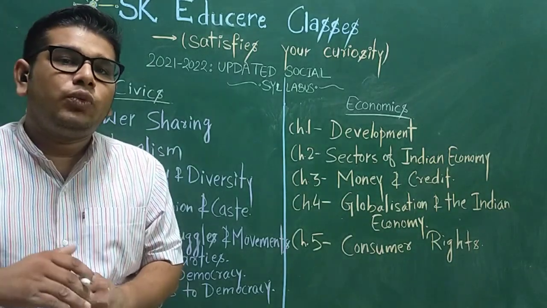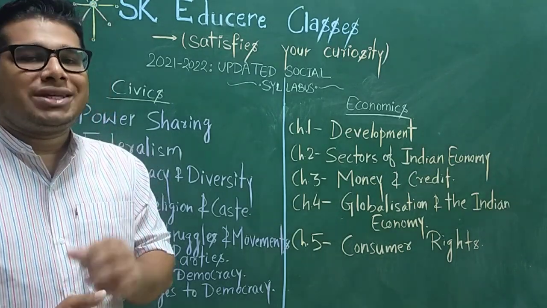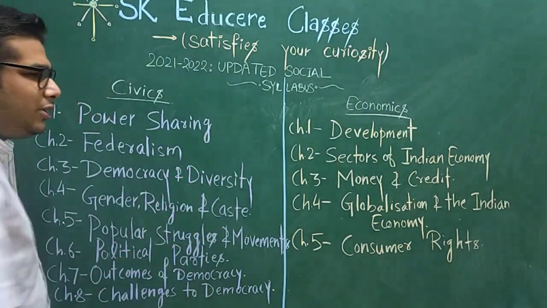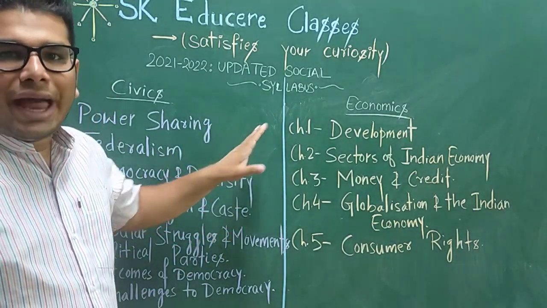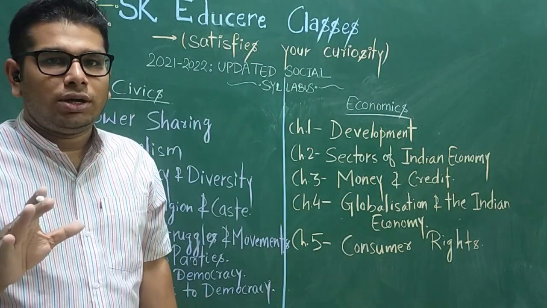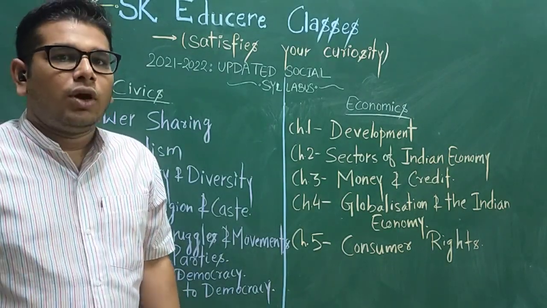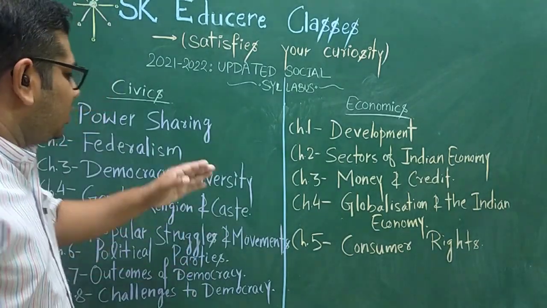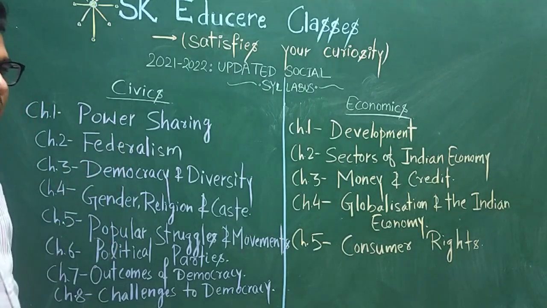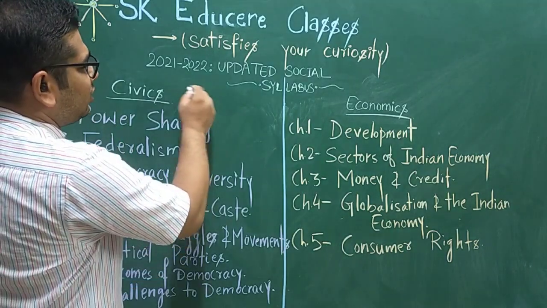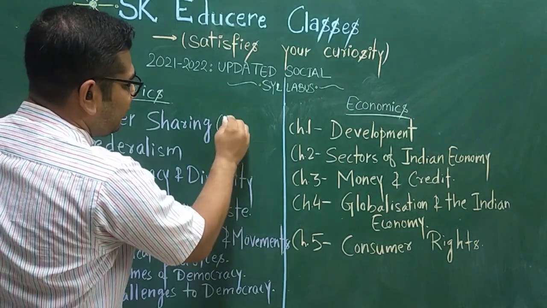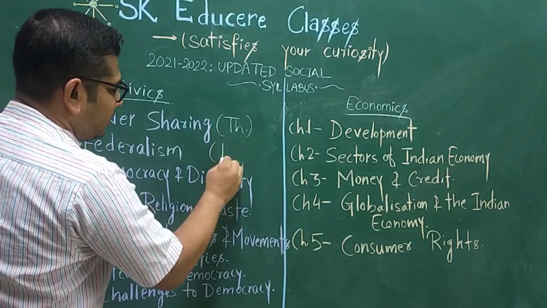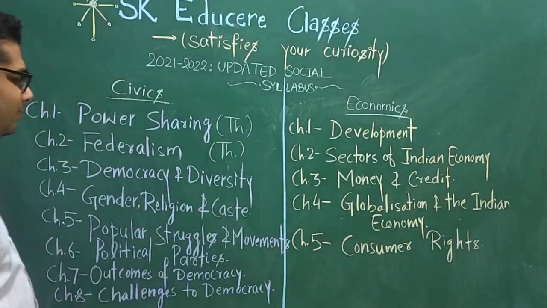Now our point is which chapters are coming in the board exam of 2022. As we know, from civics and economics no map work comes in the board exam. Only the map work used to come from history and geography. So chapter 1 is in the syllabus of 2021 to 2022, so you will face theory questions from chapter 1. From chapter 2 also theory questions will come.